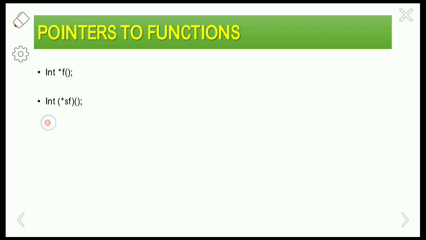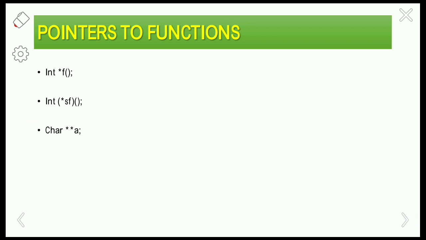Here we must take priority of the parenthesis. First, the parenthesis gets priority. Once this is resolved, then travel to the left side. Start from the right side and travel to the left side. So sf is a pointer to a function which returns the integer type.